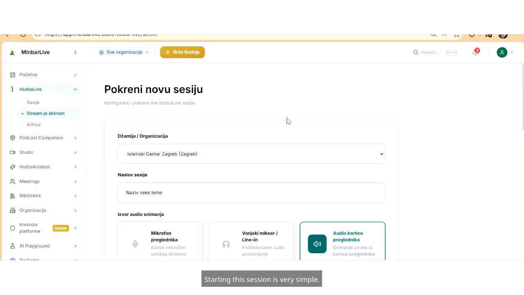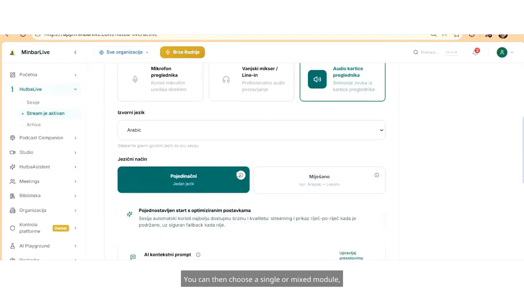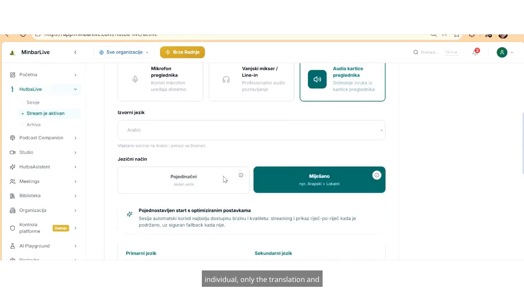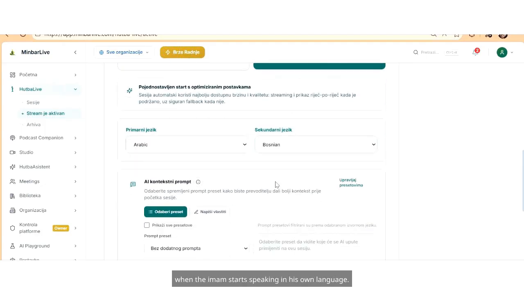Starting this session is very simple. Go to Quick Action and enter the name. Choose how you want to capture sound. You can then choose a single or mixed module, which means that if you choose single, only the translation and transcription of that language are captured, and mixed allows you to capture Arabic and then automatically switch to the local language when the Imam starts speaking in his own language.